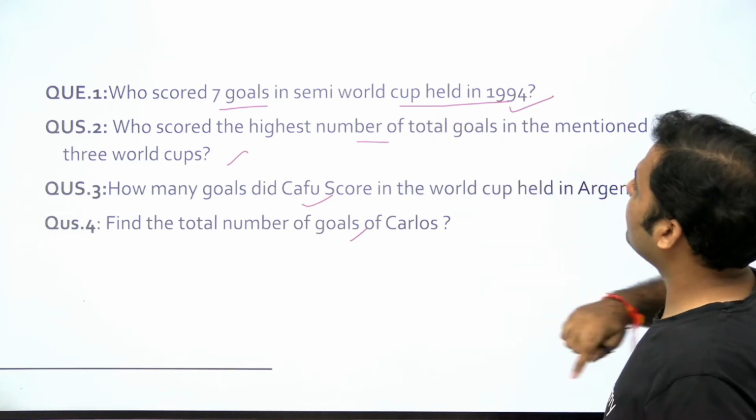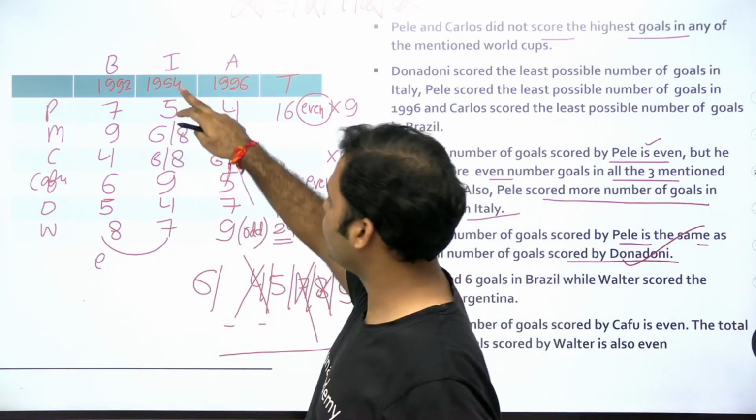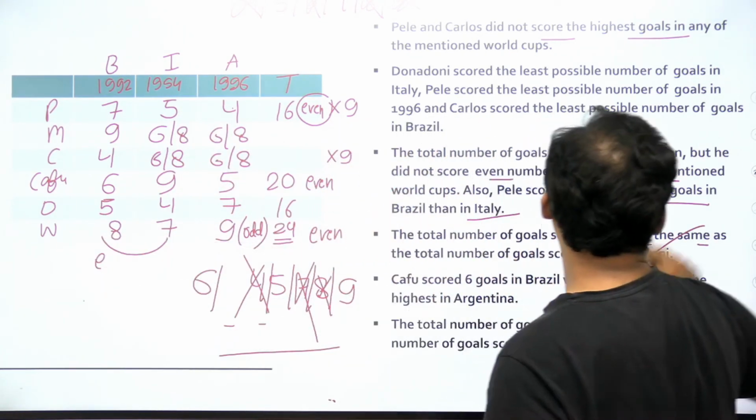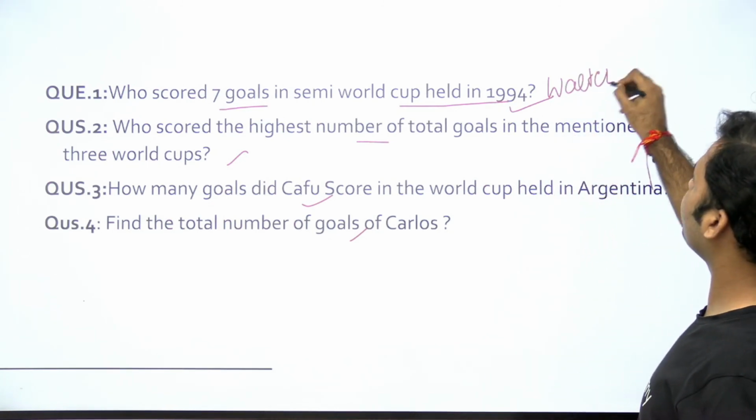Who scored 7 goals in the World Cup in 1994? 1994 with 7 goals scored. In 1994, 7 goals were scored by Volter. So the answer to the question is Volter, right? So it's a subjective question, so Volter will be the answer.